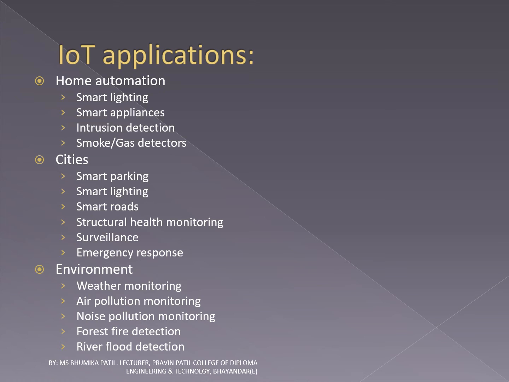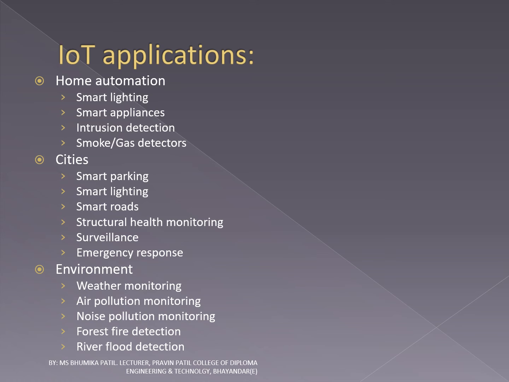Smart roads equipped with sensors can provide information on driving conditions, travel time estimates, and alerts in case of poor driving conditions, traffic conditions, and accidents. Structural health monitoring uses a network of sensors to monitor the vibration levels in structures such as bridges and buildings. Surveillance: the video feeds from surveillance cameras can be aggregated in a cloud-based scalable storage solution.